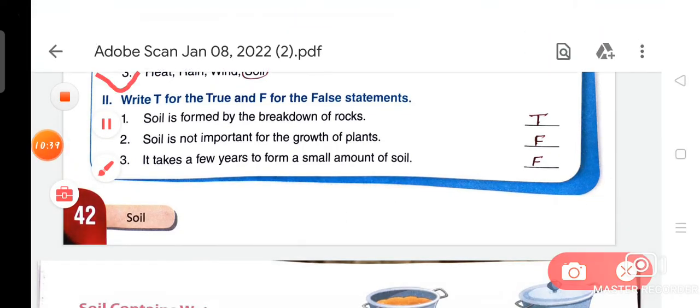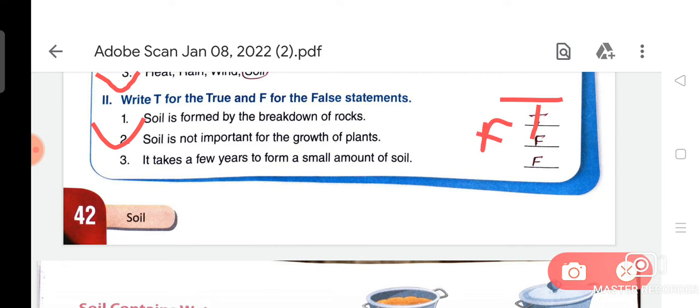Write T for the true and F for the false statement. Number first, soil is formed by the breakdown of rocks. So my dear children, as you know very well, this statement is true. That's why we will fill T for this statement. And now number second, soil is not important for the growth of plants. As you can see, soil is very important for the growth of the plants. You have already learned about this topic from your chapter. That's why this statement is false, so you can fill F.